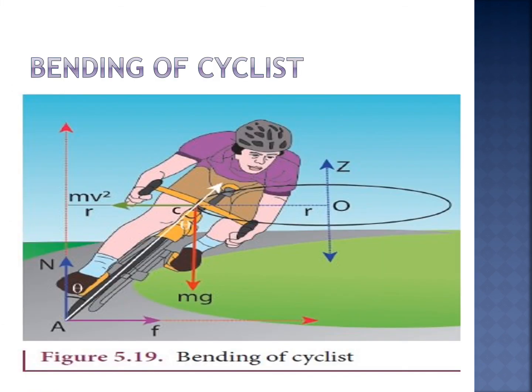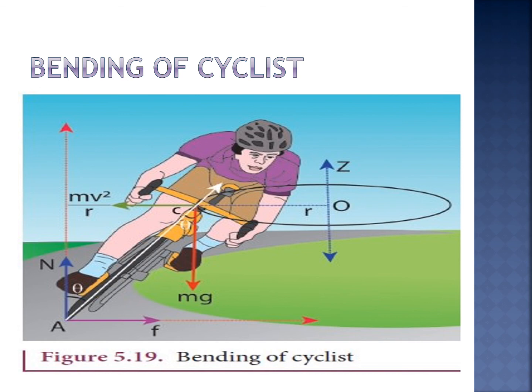Now, bending of a cyclist. Let us consider a cyclist. He is negotiating a circular level road of radius r with the speed v. The cycle and the cyclist are considered as one system with mass m.